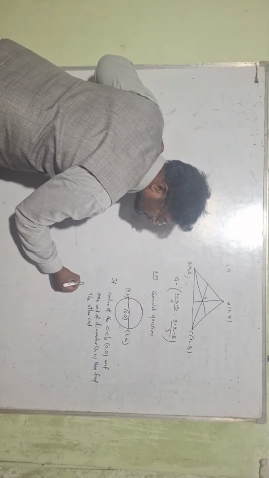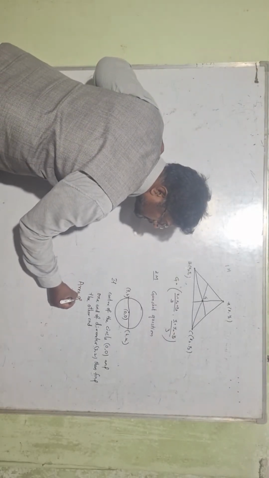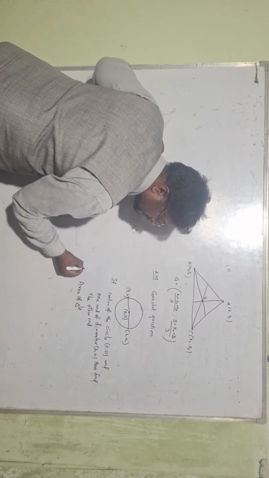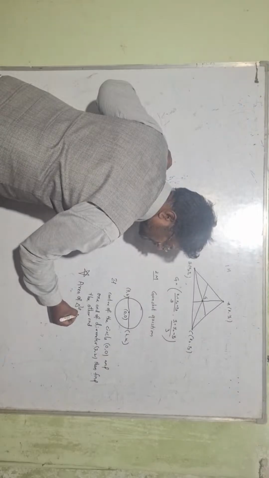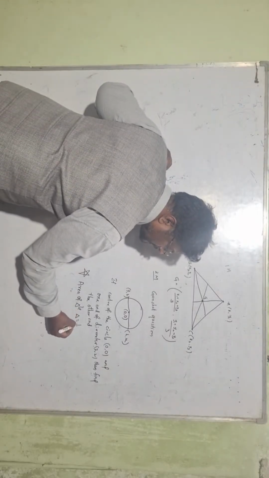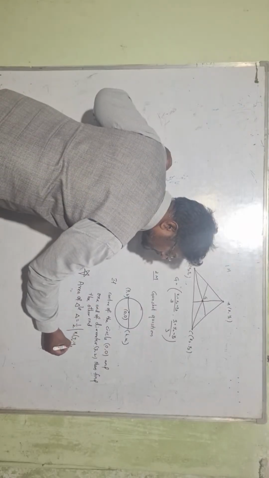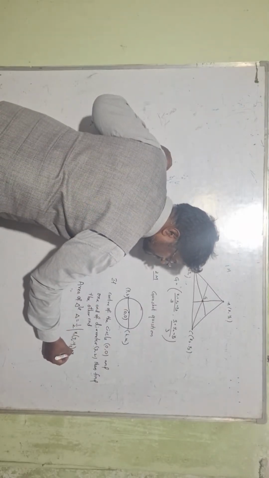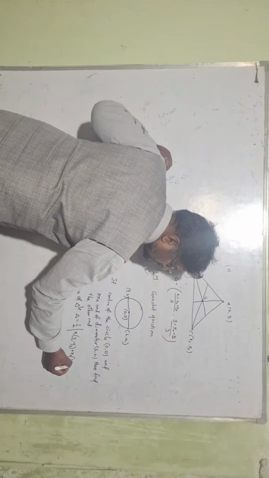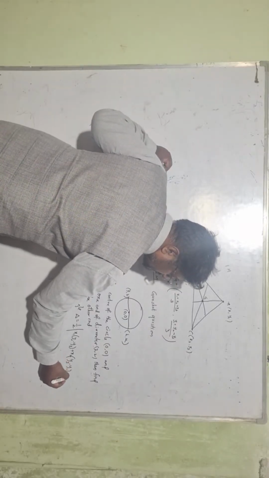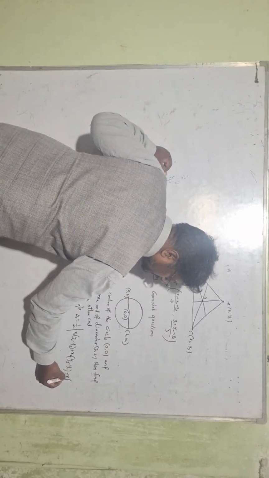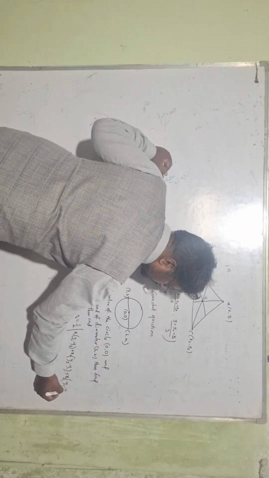Next, area of triangle. This is a compulsory question. Area of triangle, delta, equals half into x1 into y2 minus y3 plus x2 into y3 minus y1 plus x3 into y1 minus y2.